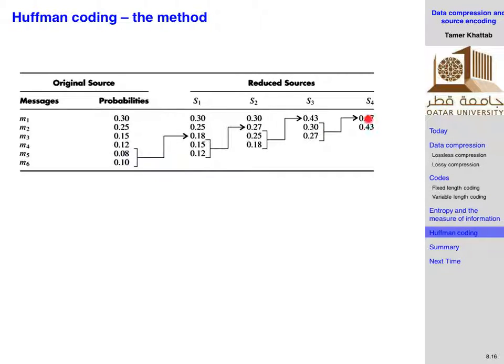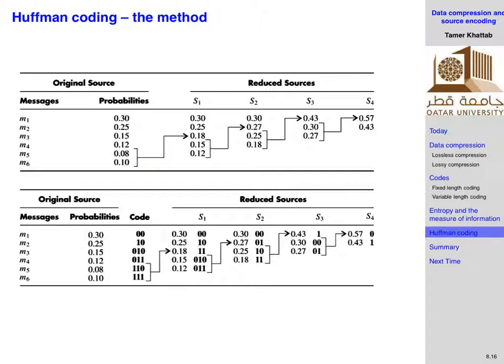Then you will end up with 0.57 and 0.43, and that's it. You stop at that stage when you have only two probabilities, right? Then you start assigning the bits going backward. The one with higher probability gets a 0. The one with lower probability gets a 1, right? So here we have a 0, a 1, right?